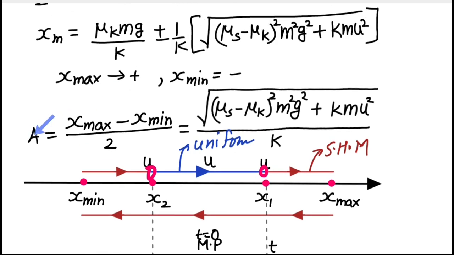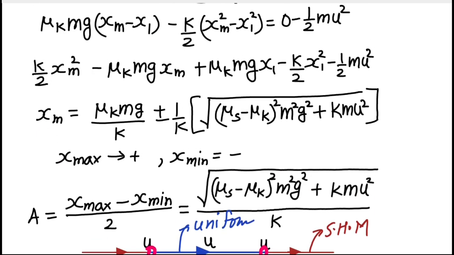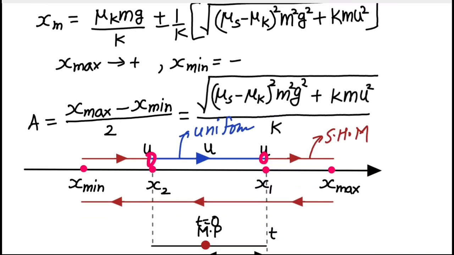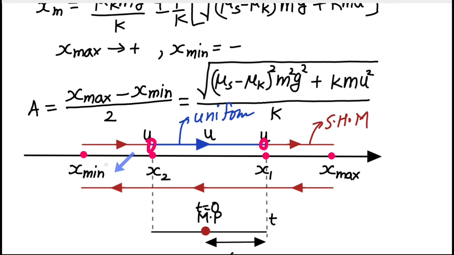I've also determined the value of a here. What is going to be the amplitude of the motion? That is very easy from this diagram to say that since this motion is going to be simple harmonic motion, at least towards the left hand side, the x minimum and x maximum positions are going to be the extreme positions, right? And the distance between two extreme positions is equal to amplitude, right? So amplitude will be equal to x max minus x min by 2. So of course we have determined the value of a also, right?